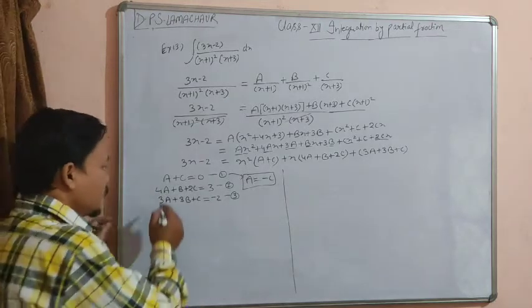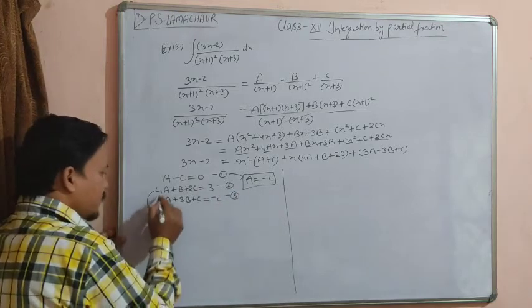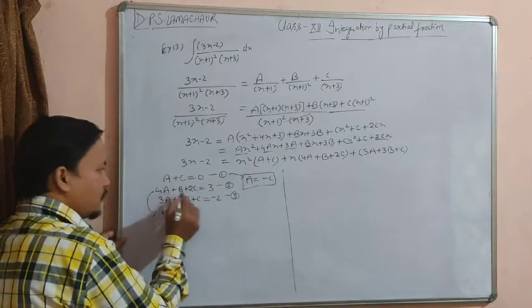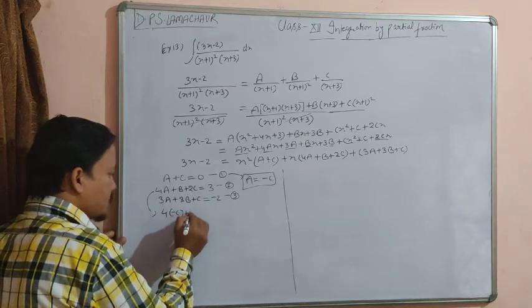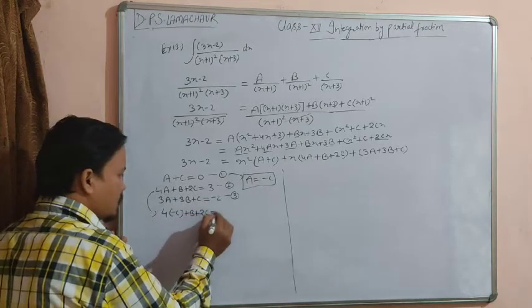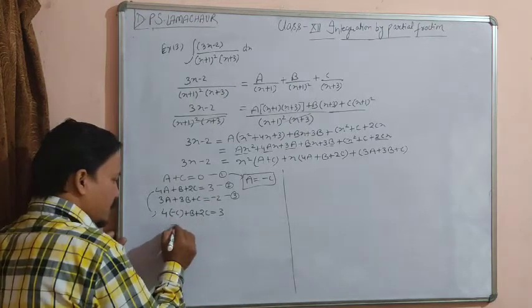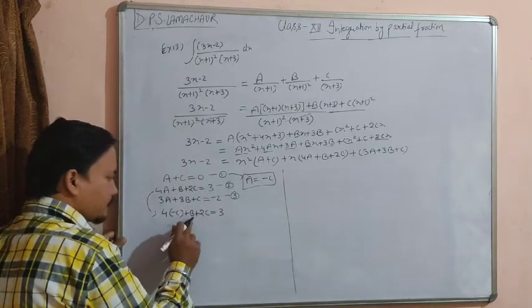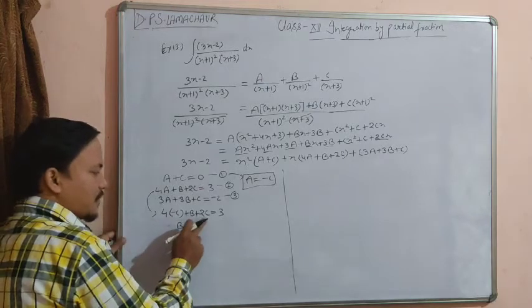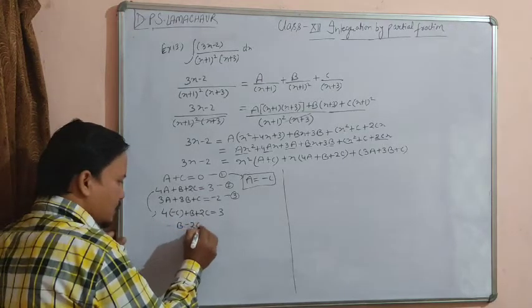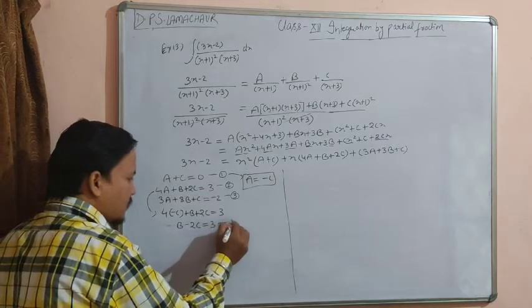So the value of a is minus c. On putting it here, we get 4 times minus c plus b plus 2c equal to 3, that is minus 4c plus 2c. So what we get, first we write b, minus 4c plus 2c, that is minus 2c, equal to 3. This is equation number 4.